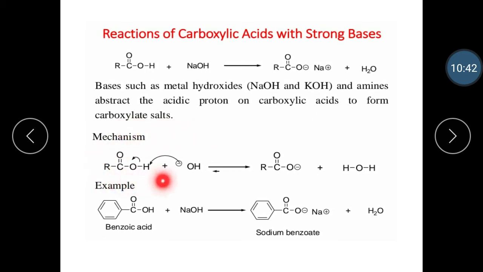Let's see the mechanism. When carboxylic acid reacts with the base, sodium hydroxide, the base abstracts this hydrogen, forming the carboxylate salt. Let's see the example of benzoic acid reacting with sodium hydroxide to form sodium benzoate.